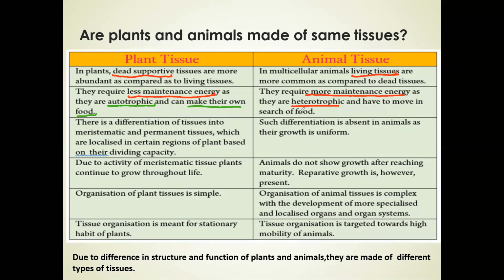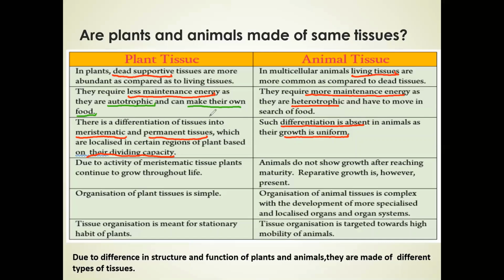Third point of difference is, in plants there is a differentiation of tissues. In plants, we will find meristematic tissues and permanent tissues, right? Which are localized. Localized means they are specific to certain regions only. They can't move, okay? And they are classified on the basis of their dividing capacity. Whereas in animals, such differentiation is absent, right? And the growth is uniform from each and every part. There is no specific cell that can show growth only.